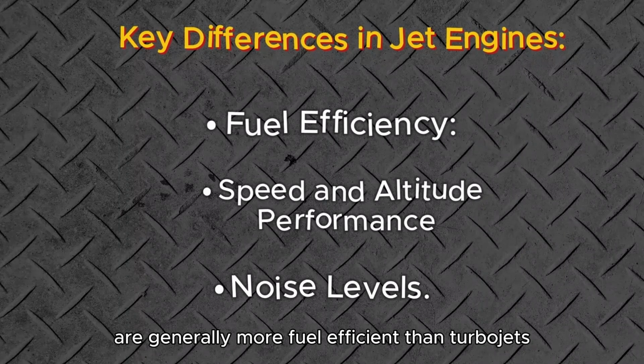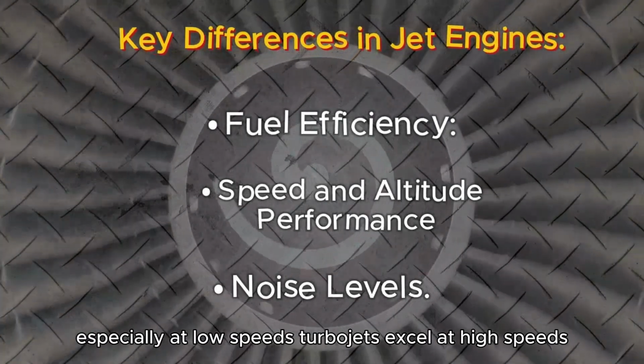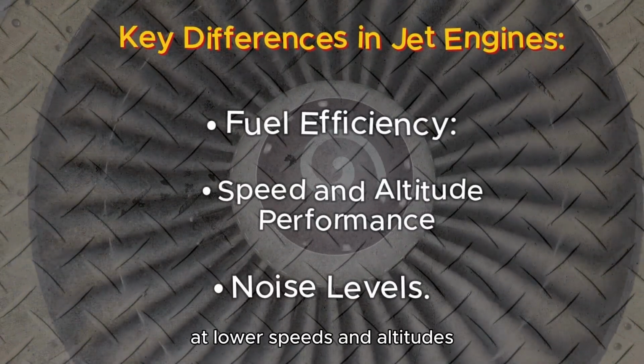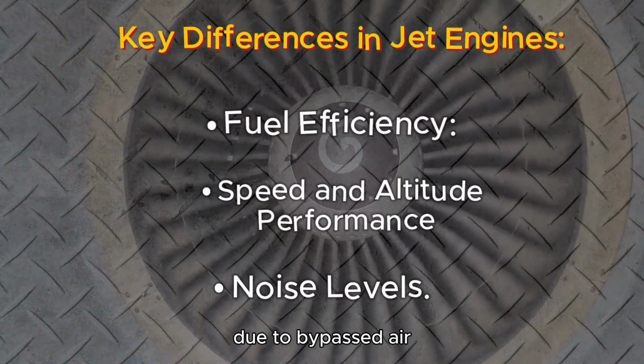Turbofans are generally more fuel efficient than turbojets, especially at low speeds. Turbojets excel at high speeds, while turboprops and turbofans are more efficient at lower speeds and altitudes. Turbofans are quieter than turbojets due to bypassed air.